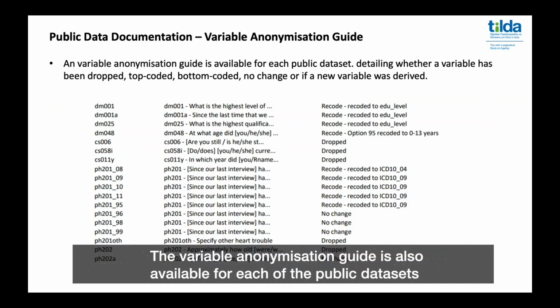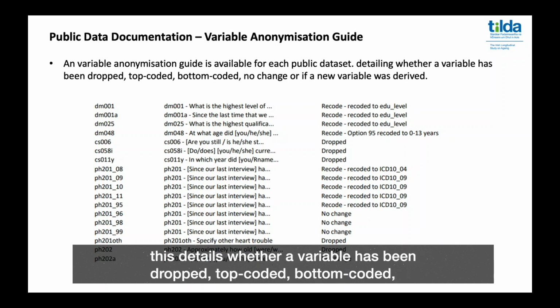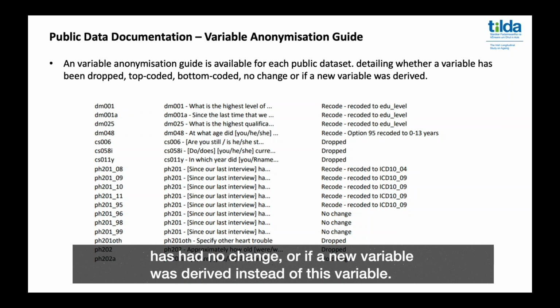The variable anonymization guide is also available for each of the public datasets. This details whether a variable has been dropped, top-coded, bottom-coded, has had no change, or if a new variable is derived instead of this variable.